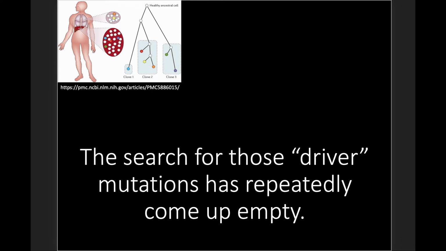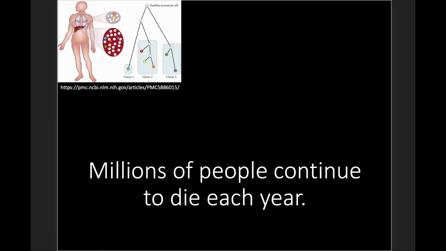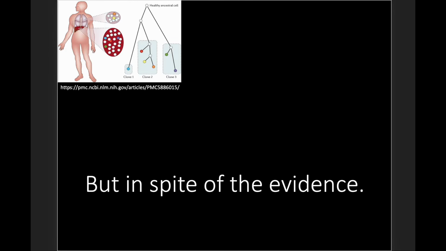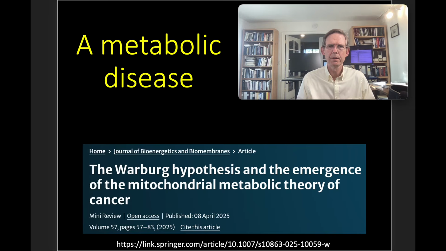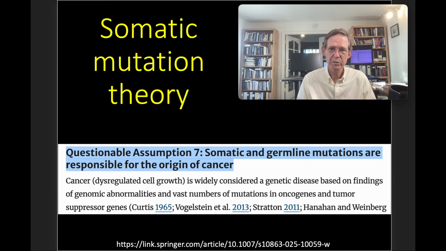The search for those driver mutations has repeatedly come up empty, and evolutionary-based therapies have been elusive. Millions of people continue to die each year. Why is that? Evolutionists insist cancer is an evolutionary disease not because of the evidence, but in spite of the evidence. Because for evolutionists, the genome has primacy. Here is a recent paper that calls out many of the questionable assumptions associated with this evolutionary viewpoint. This paper reviews several questionable assumptions that have been imposed on the cancer research.